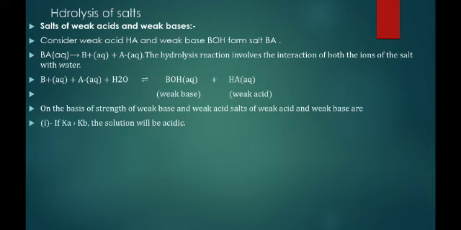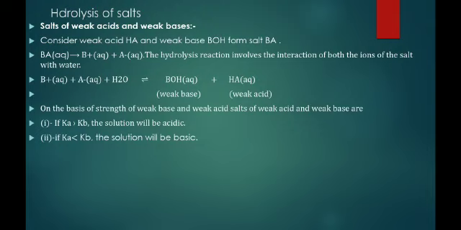As we know, when the value of K is greater then the strength is more, when the K value is less then the strength is less. Similarly for Kb. In this case Ka is greater than Kb. It means what? The dissociation constant of the weak acid is greater than the dissociation constant of the weak base. Therefore our solution will be acidic.